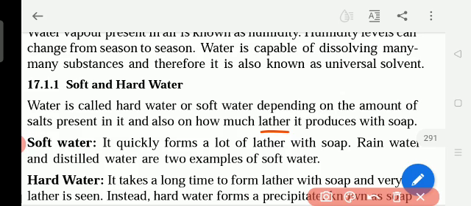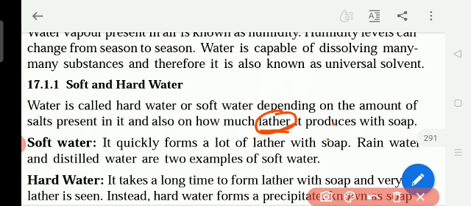Okay. So if that water is soft water, when we apply the soft water with the soap, we get more lather, more white color bubbles, so much we get. And if it is hard water, we don't get the lather, we get a white precipitate. White precipitate means what? When we apply the soap on the hands, if it is hard water, we don't get white color bubbles, we get white color powder, like a precipitate.